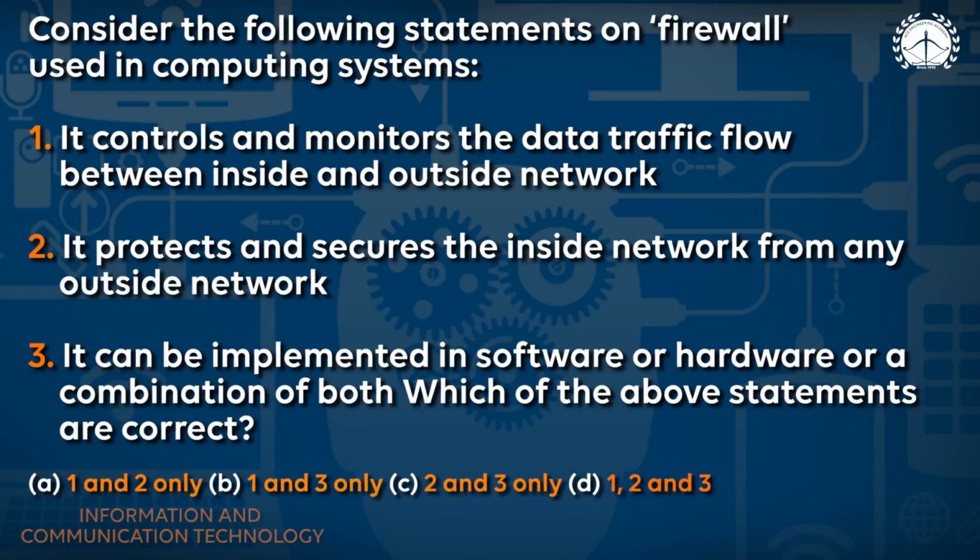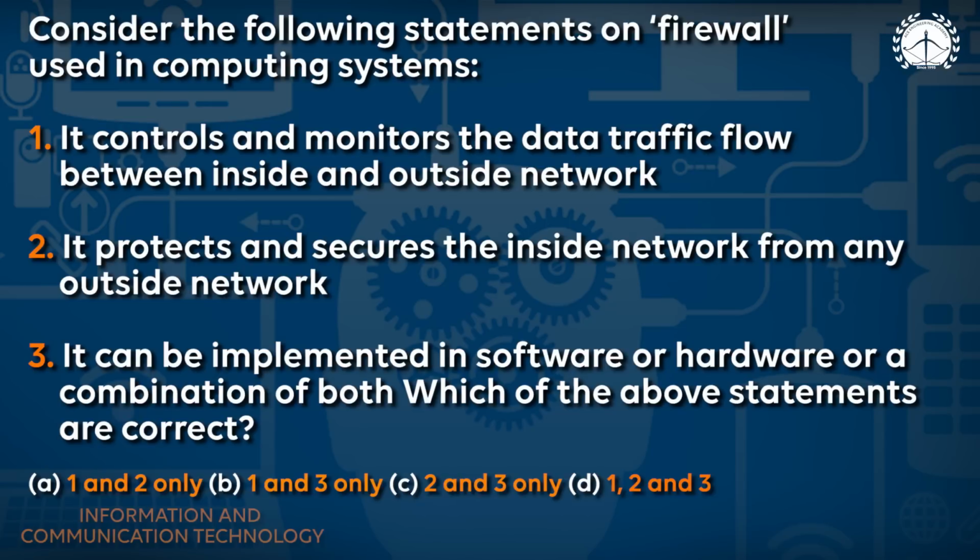Let us see all of the points. In the first point, UPSC has given: it controls and monitors the data traffic flow between the inside and outside network. As I was telling you, it prevents unauthorized access from inside and outside. So if it prevents unauthorized access, that means it can control the traffic. So option 1 is true. Let us see the second option. It protects and secures the inside network from any outside network. As I told you in the definition itself, a firewall stops unauthorized access from outside and inside, so obviously it protects and secures.